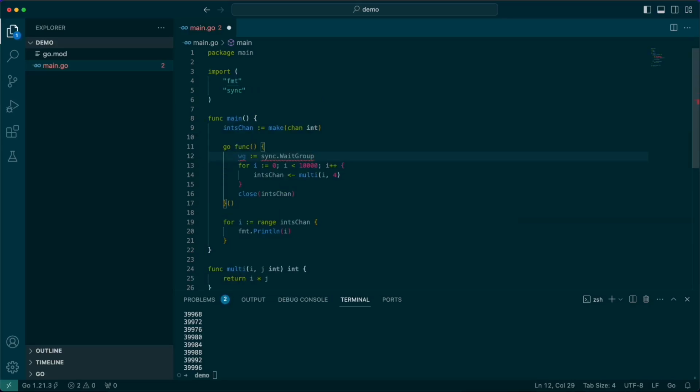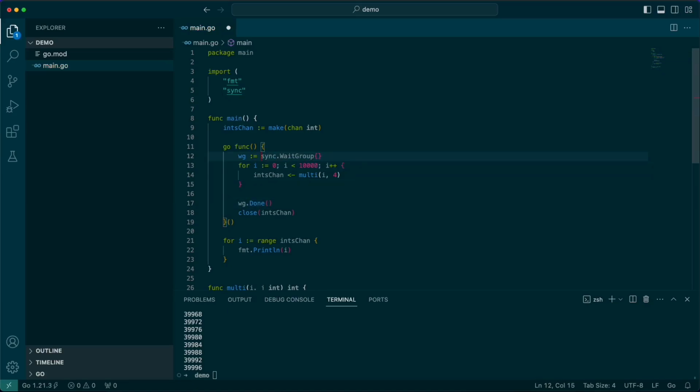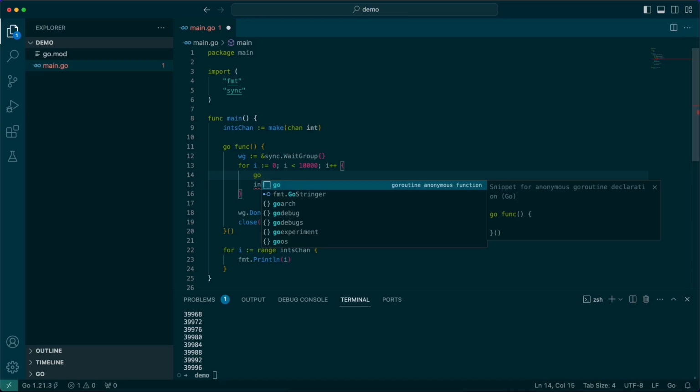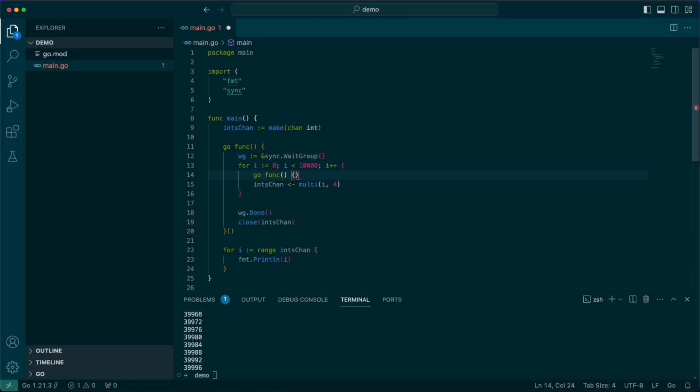Wait groups are useful if you have lots of things that you want to complete, and you want to make sure that they finish before you move on to the next task. So if we have this function here, we can create another Go func inside of it just to demonstrate.